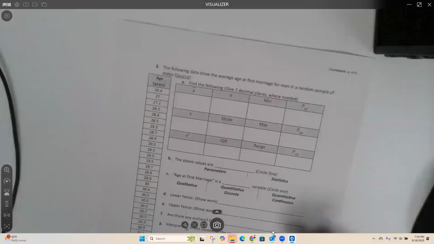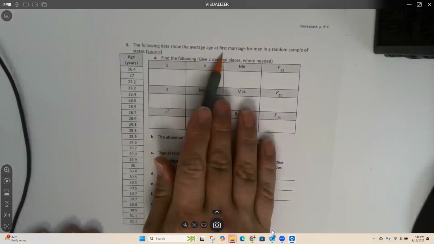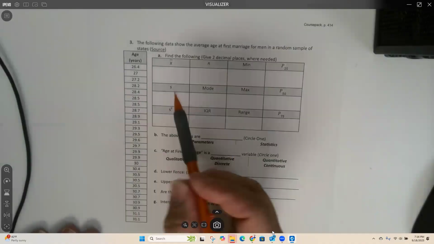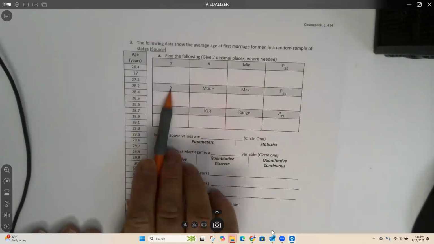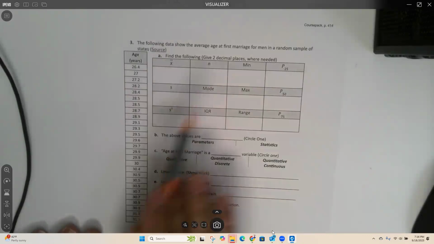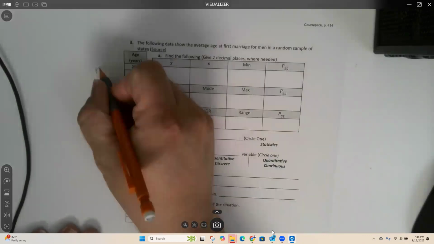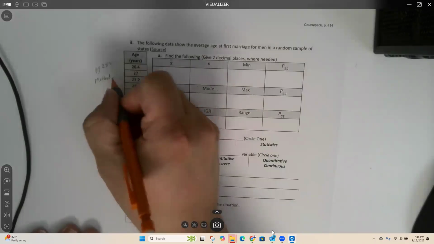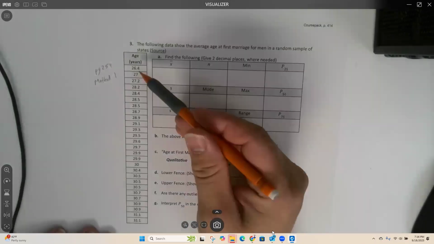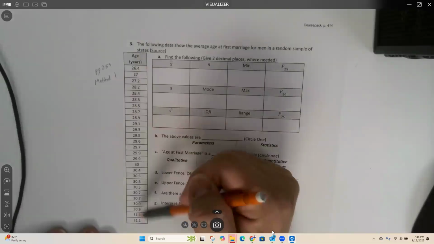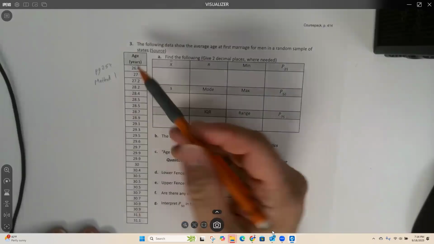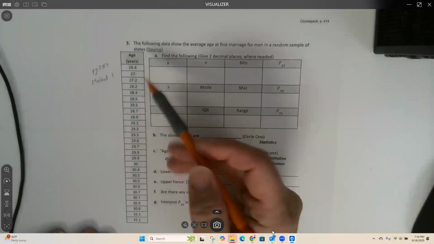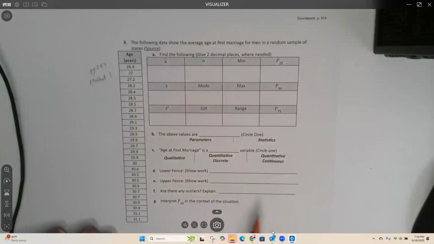On page 414, the following data shows the average age at marriage for men in a random sample of states. We're asked to find the mean, standard deviation, a whole bunch of other numbers, the variance, okay? So this is page 254, and this one is going to be method one, because this is the raw data. Raw data is just a collection of numbers. I have a column of numbers, okay? Where with a frequency distribution, I have the frequencies and I also have the midpoints. I have two columns of numbers, okay? So you'll do that one.